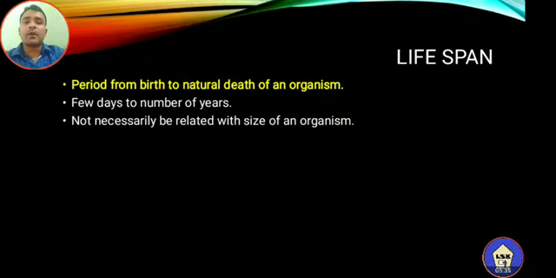One more very important thing: the lifespan is not necessarily related to the size of the organism. There is no correlation or relationship between the size of the organism and its lifespan. For example, take the parrot and the crow. There is not much difference in their body size, but the lifespan of a crow is about 15 years, while the lifespan of a parrot is around 140 years.